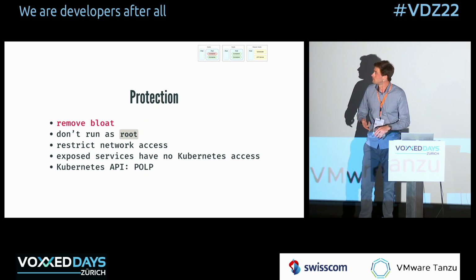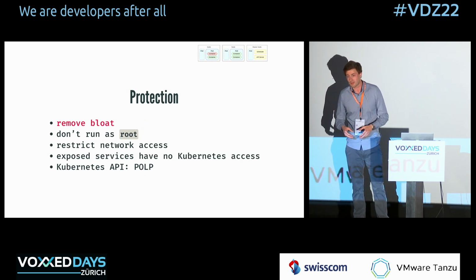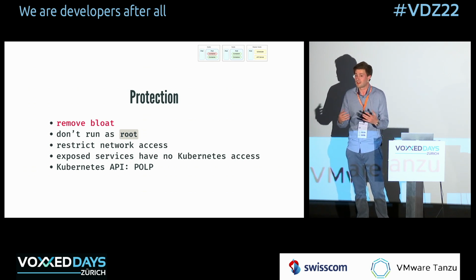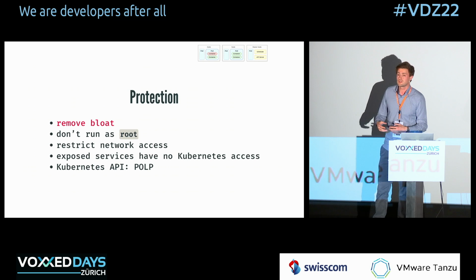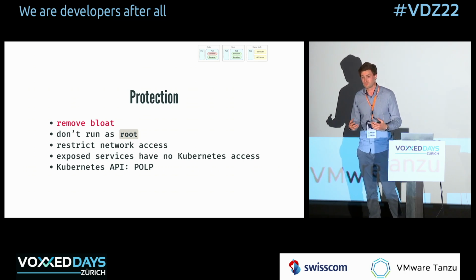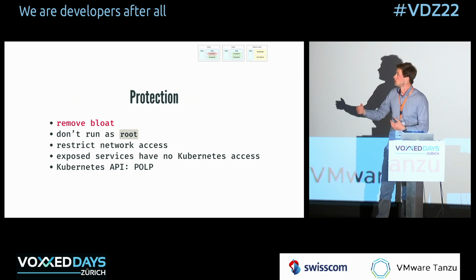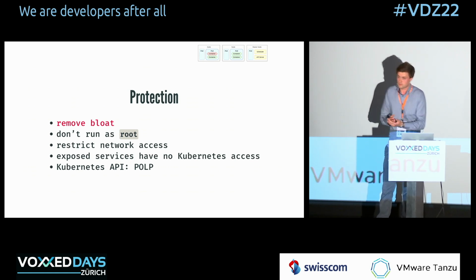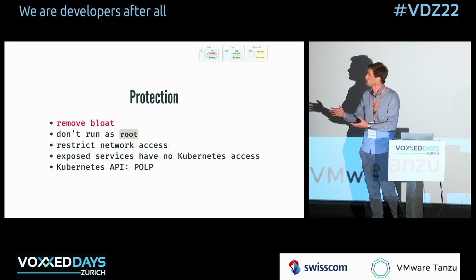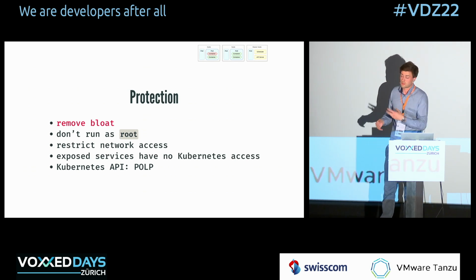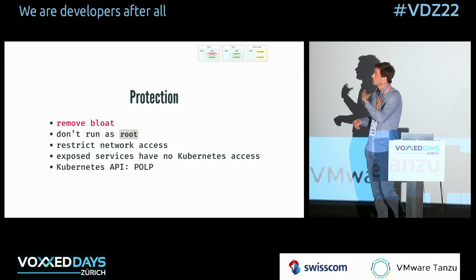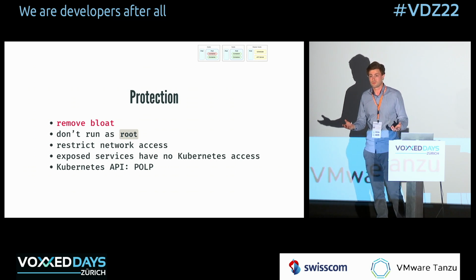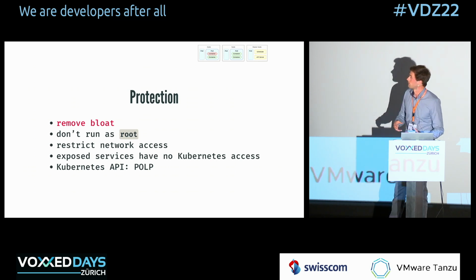The third point is restrict network access. Unless your application has very good reasons to access the internet, don't allow it to, deny it. Kubernetes supports stuff like network policies that allow you to control egress traffic. So if your application needs internet traffic, then only allow it to the destination that it needs. There's probably no reason to access wherever the APK index is hosted or any of the mirrors, so don't allow your application to do this. Restrict it with network policies.